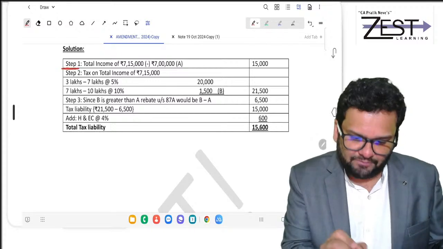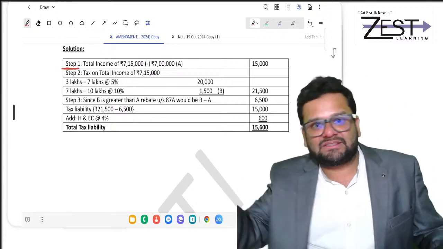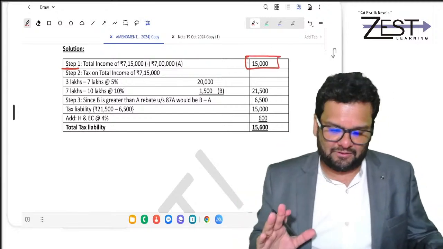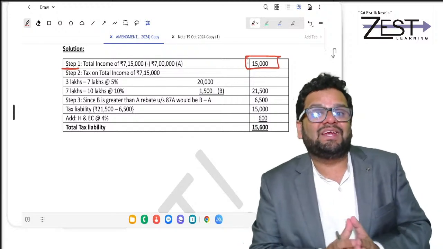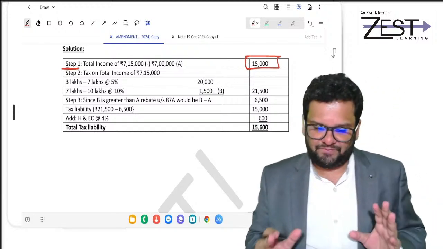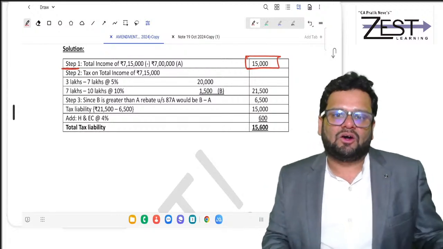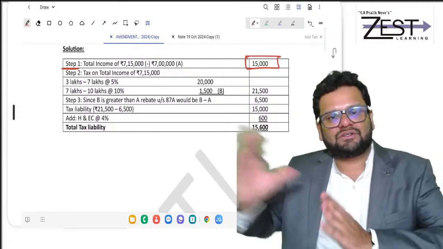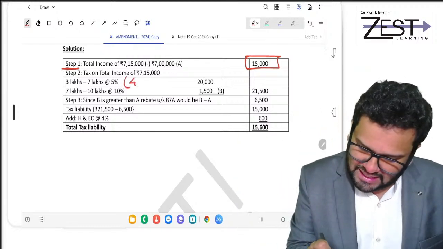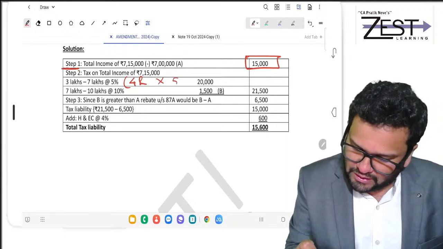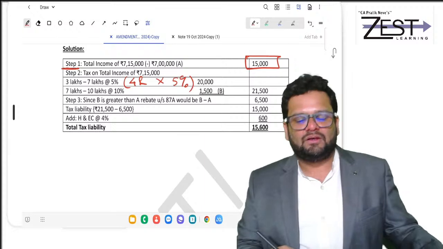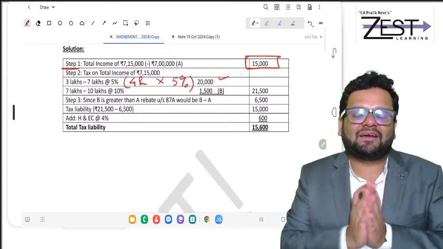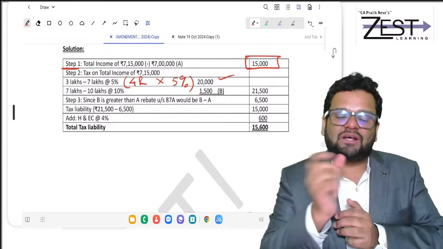So how much rebate? In step 1, you calculate how much exceeds 7 lakh. Just 15,000 exceeds 7 lakh. Because of this, you will not be denied rebate. Now, what's your tax payable on 7 lakh 15,000? As you all know, no tax on first 3 lakhs. From 3 lakh to 7 lakh, you have 4 lakh. On that 4 lakh, tax at 5%, that is 20,000. And from 7 lakh to 10 lakh, there is this 15,000.